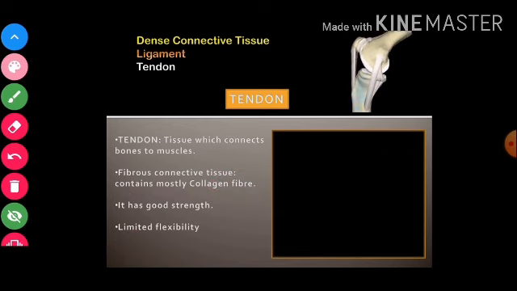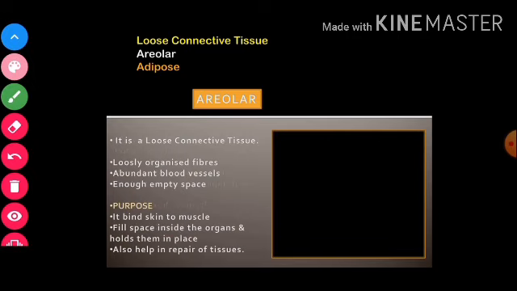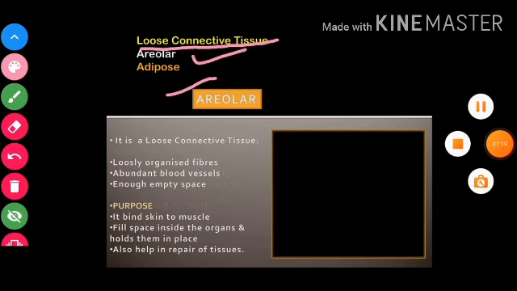Now let us move towards the next type of connective tissue, which is known as loose connective tissue. Under loose connective tissue we will discuss areolar and adipose tissue, right?